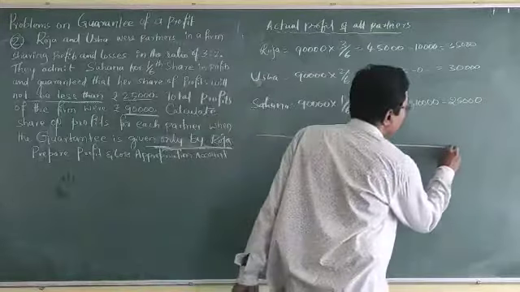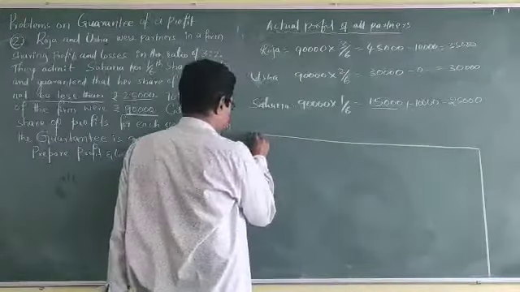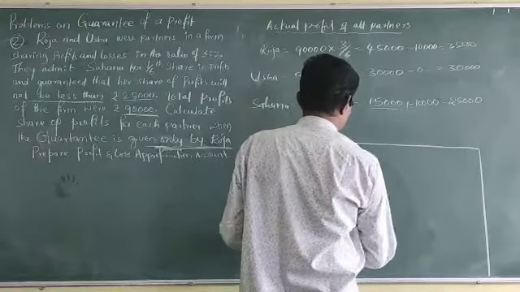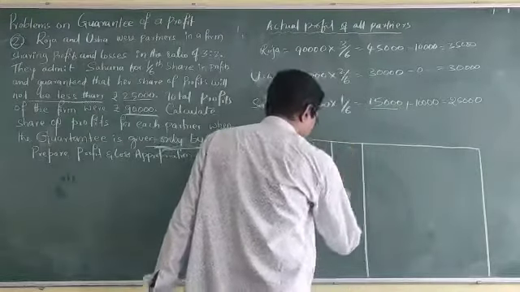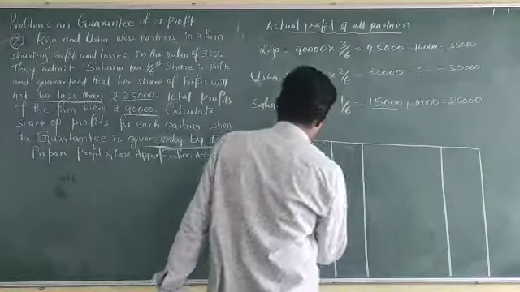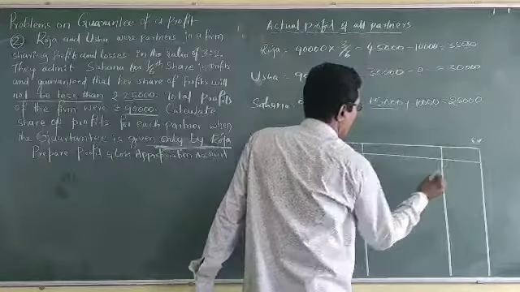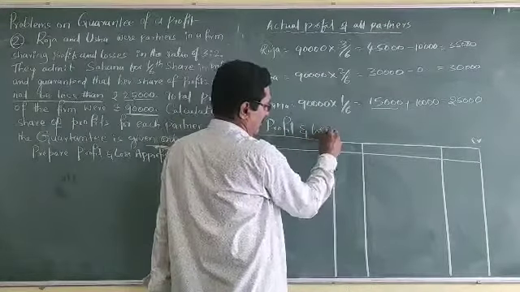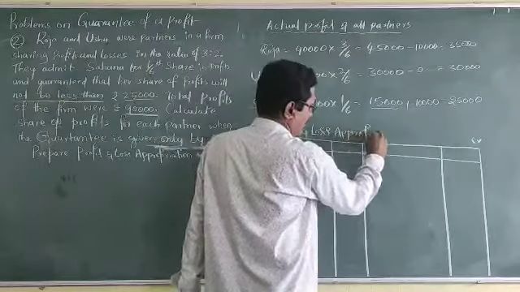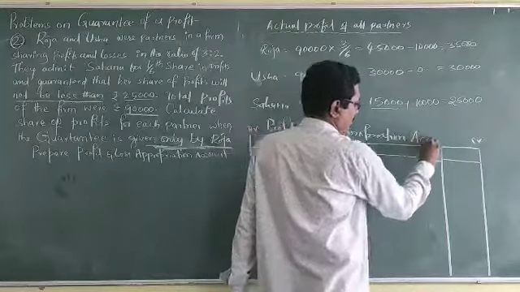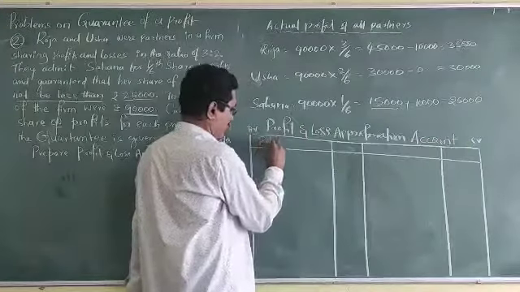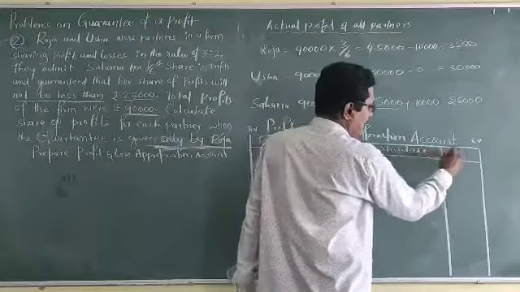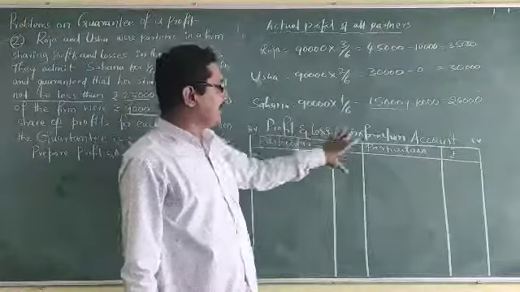Now, particulars, rupees. Don't forget to write debit and credit, because this is a T form of account.